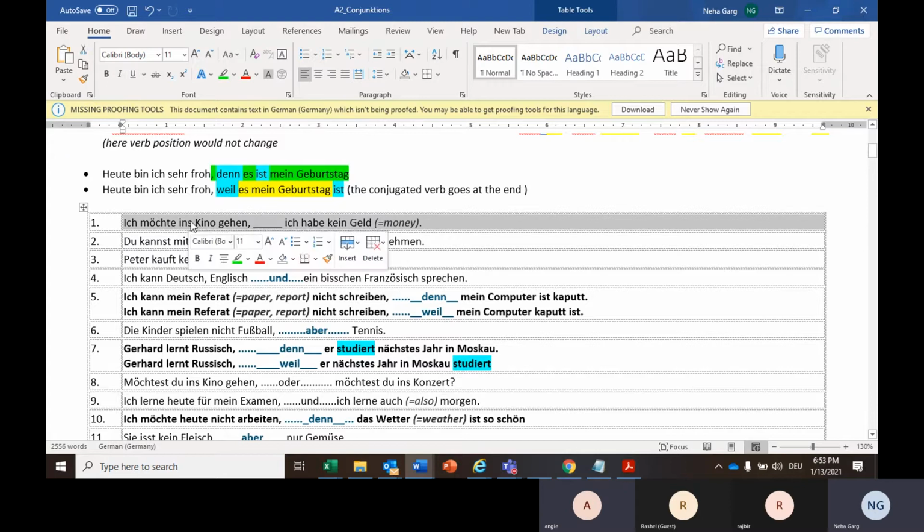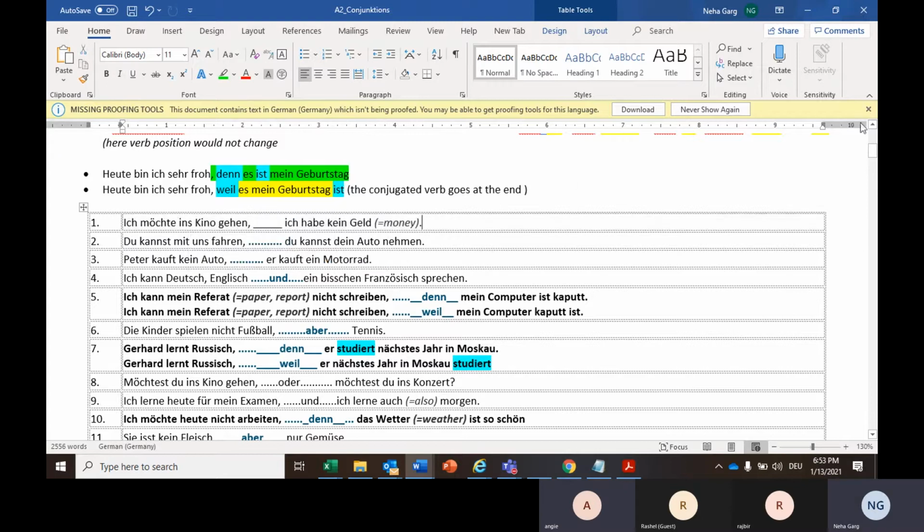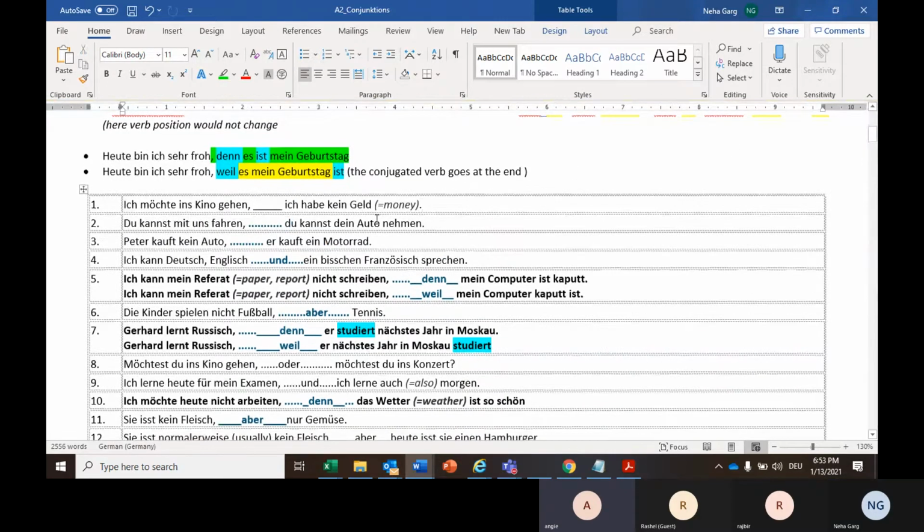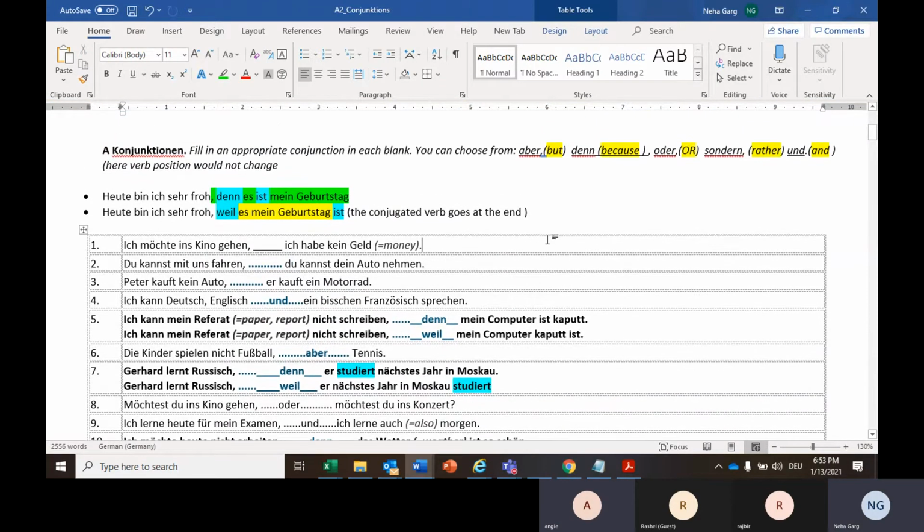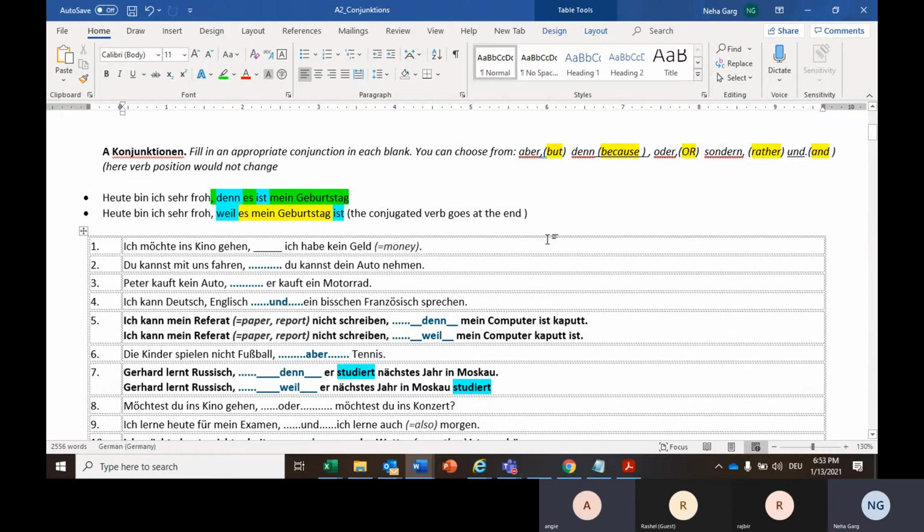Sorry, I'm on mute. Okay. Ich möchte ins Kino gehen, aber ich habe kein Geld. Meaning? I want to go see a movie at the cinema, but I don't have money. Okay. Next, Rachel.